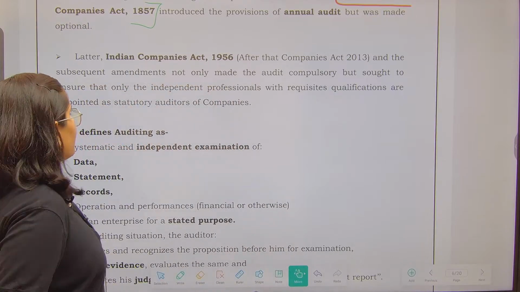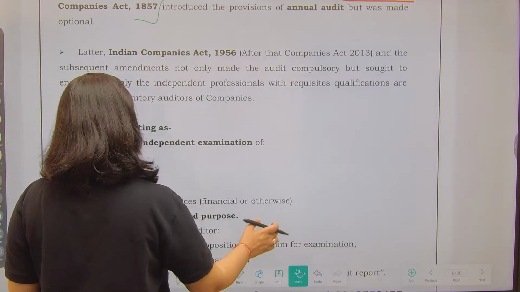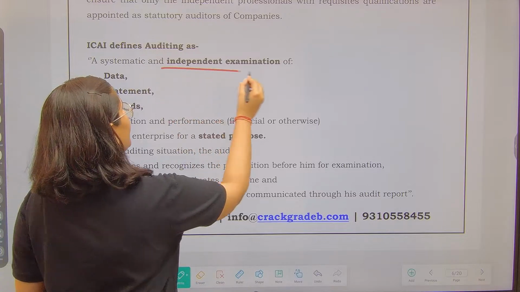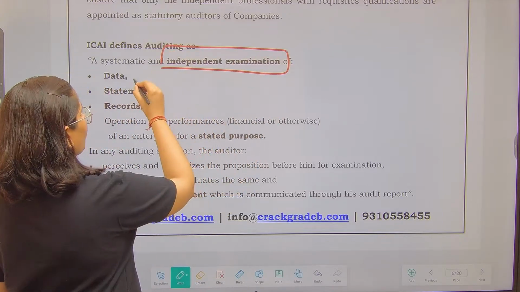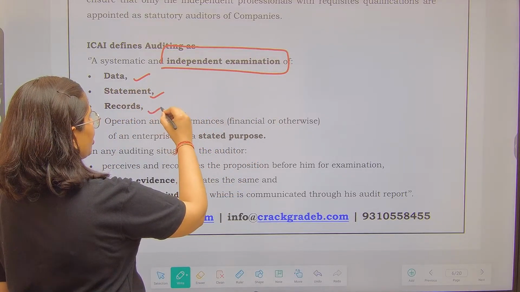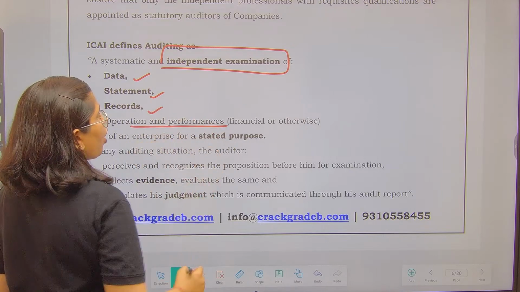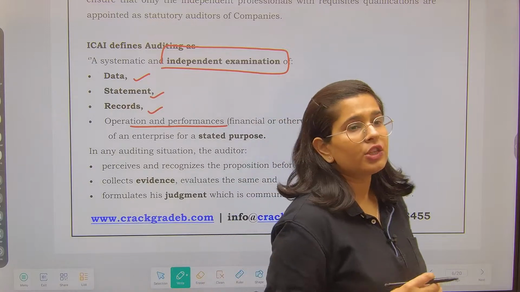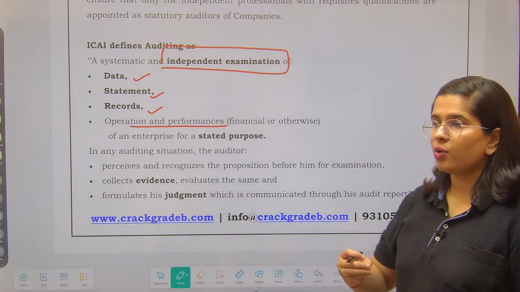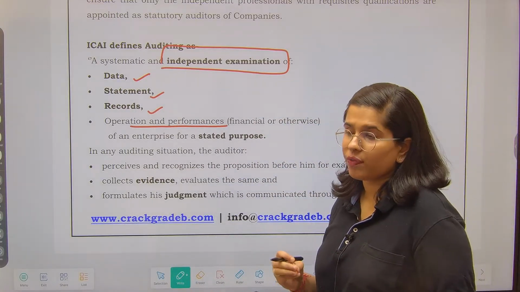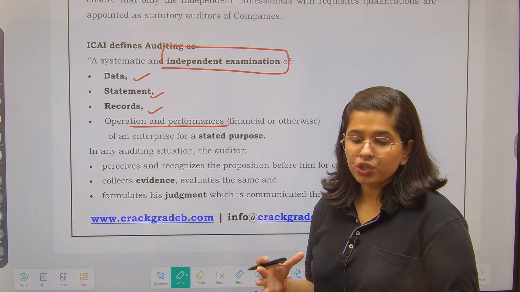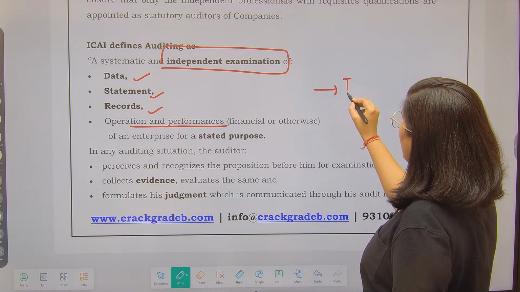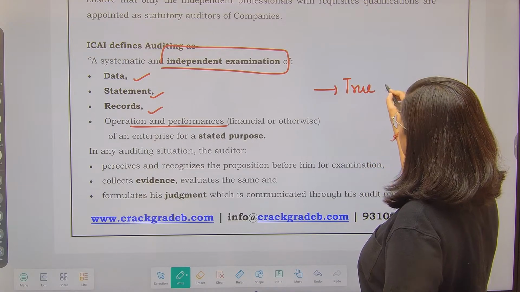Now, the Chartered Accountant Institute defines auditing as an independent examination of data, statements, records, and performance of the business enterprise for a purpose, right? So when you are checking the accounts or the financial statements of an enterprise, you want to find out whether these statements are true and fair in nature or not.